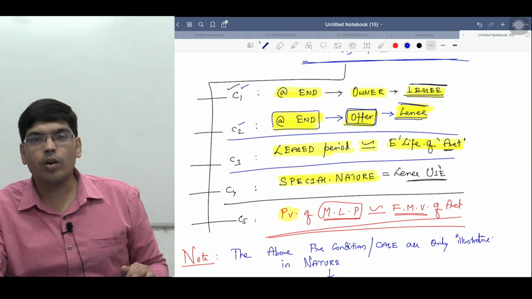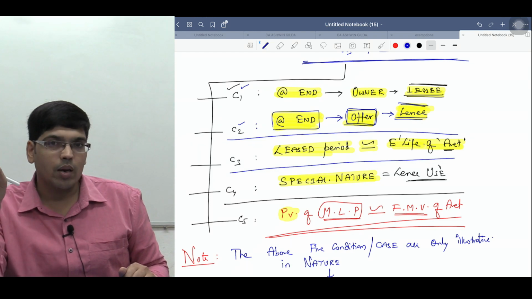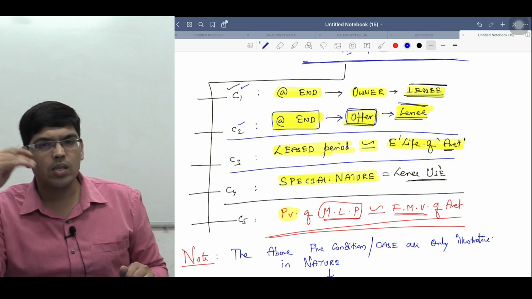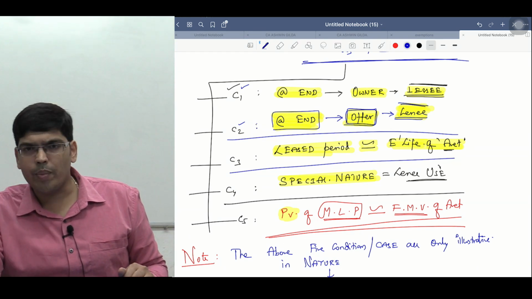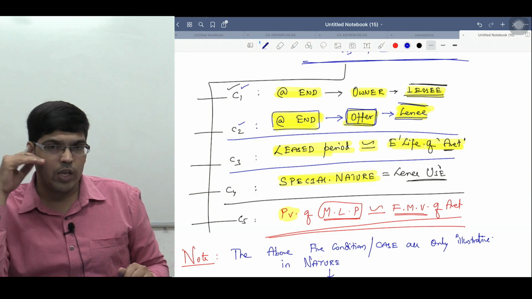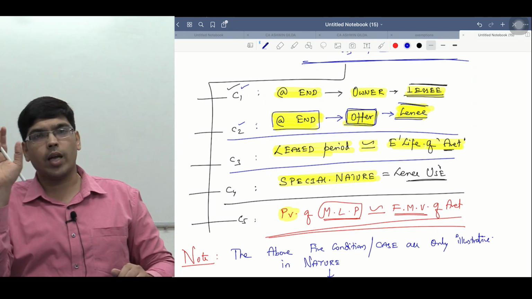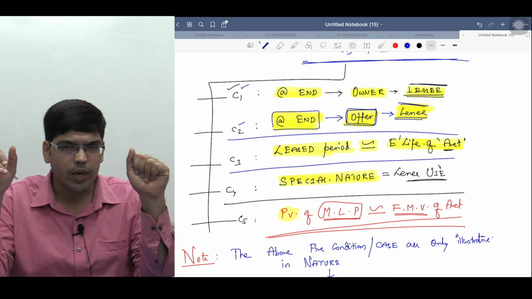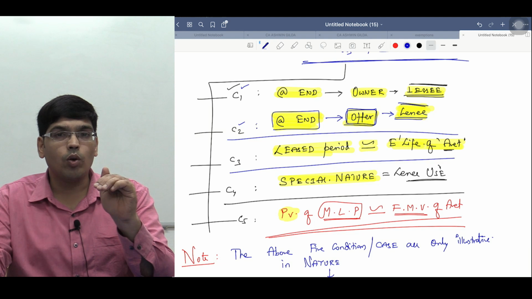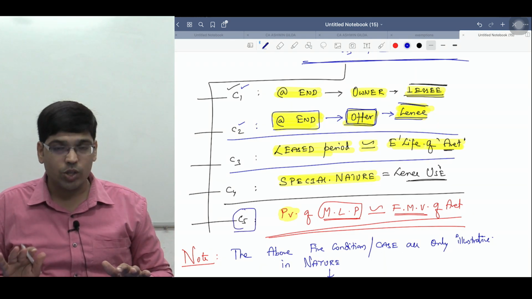At the end of the lease term, the lessee is under obligation to buy the asset, or at the end of lease term, there is an offer given to the lessee to purchase the lease asset, and there is a reasonable certainty that he will buy the asset, or the lease period is for the most economic life of the asset, or the lease assets are of such special nature that only the lessee can use it without major modification, or the present value of MLP is almost equal to the fair market value of the asset. This point I did not explain you much right now.